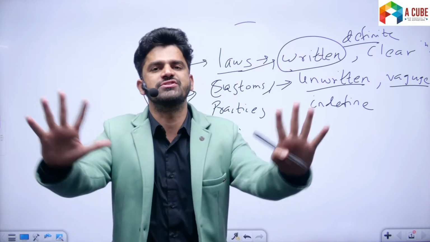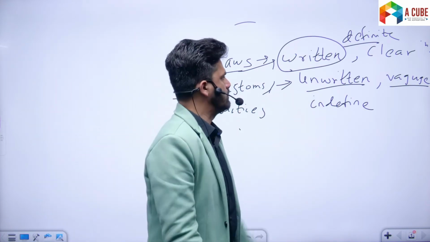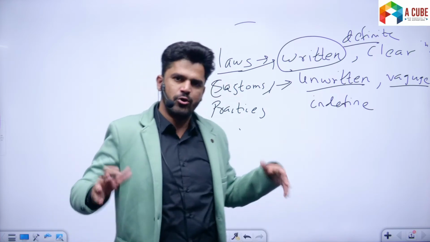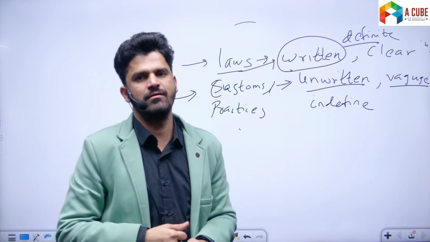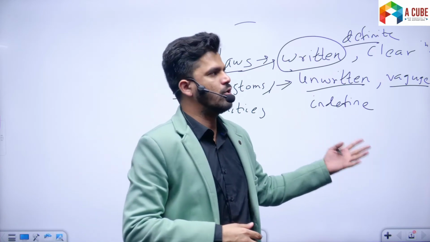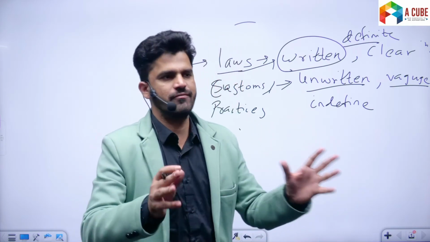They are called as oral traditions. Customs and traditions are oral. They are unwritten and they are vague. Nobody has clarity. For example, take the case of triple talaq. See, every Maulvi and the religious leaders, they have their own interpretation of what is called as Sharia.